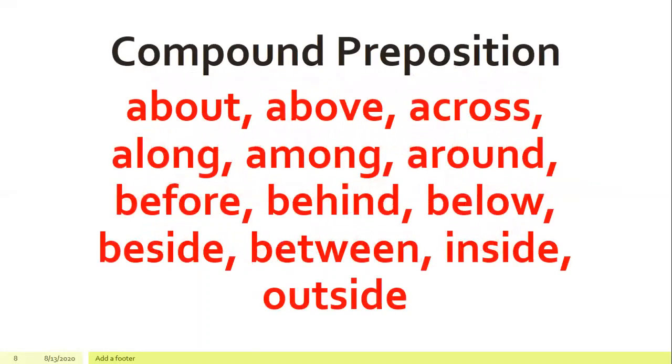Second, compound preposition: about, above, across, along, among, around, before, behind, below, beside, between, inside, outside.